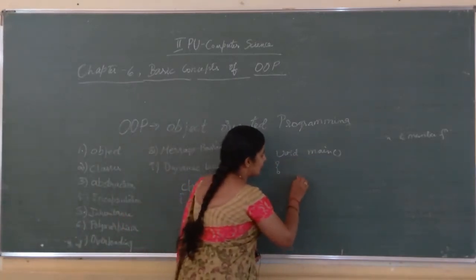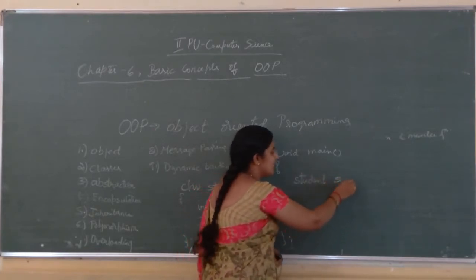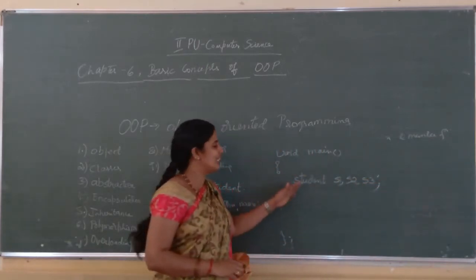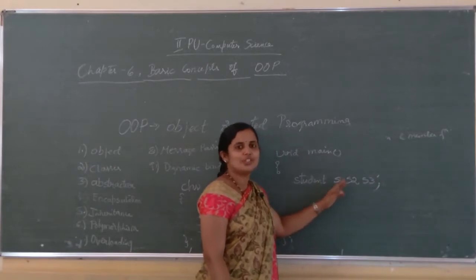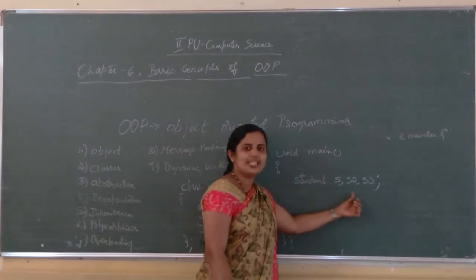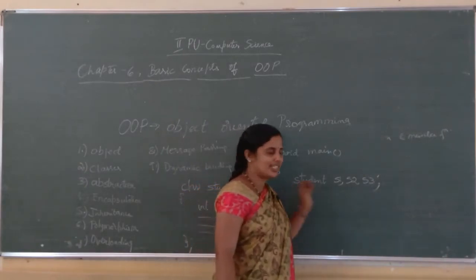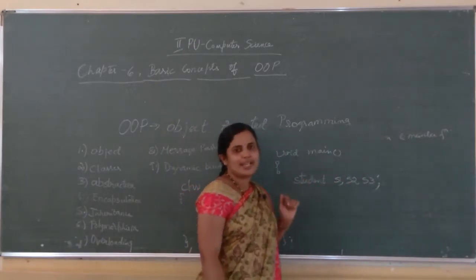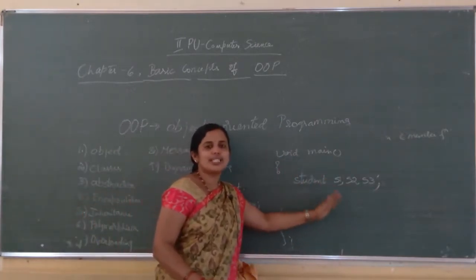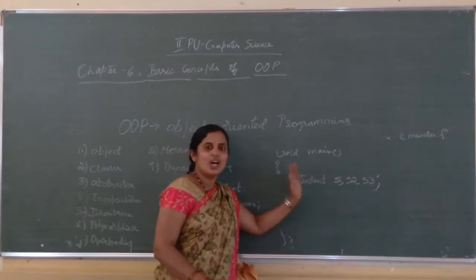And inside the main, how to create an object? There will be many students. I will consider the first student as S1, the second student as S2, S3, and so on. I will consider 3 objects here, S1, S2, S3. Assume there are 3 students. If there are 3 students, I can create 3 objects. Student is a class here. S1, S2, S3 are the objects.